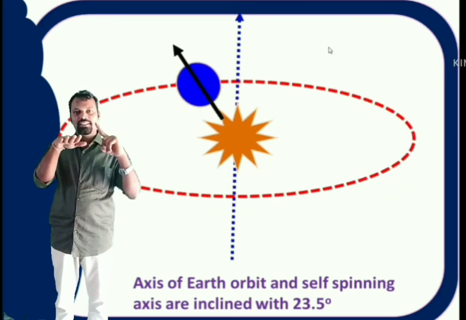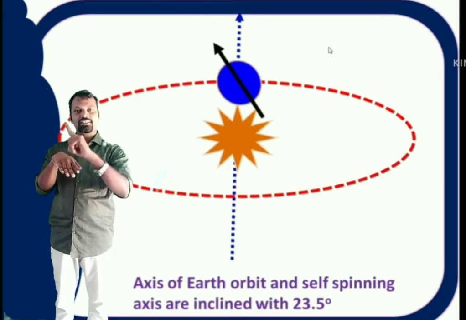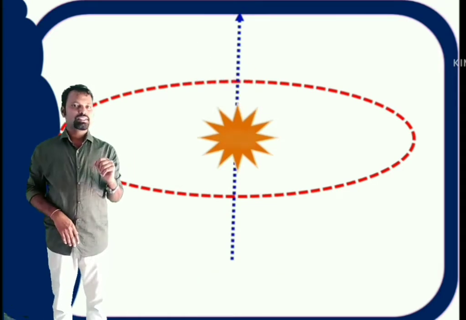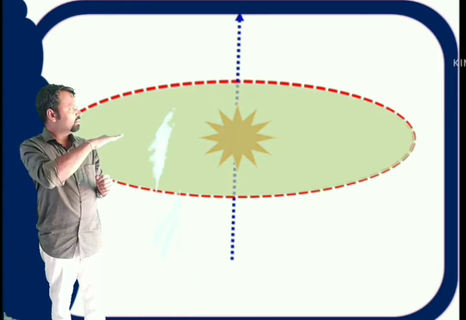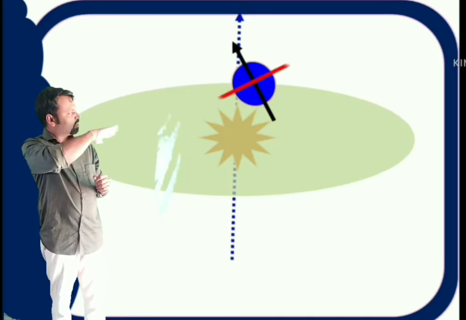Now see here, the earth is like this, it is self rotating about itself, and again it is rotating about the sun like this. Now in this case, this is the ecliptic plane, and actually the earth is like this. So now my equator plane is like this.